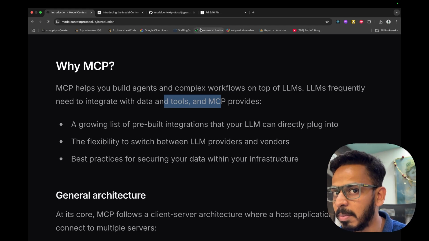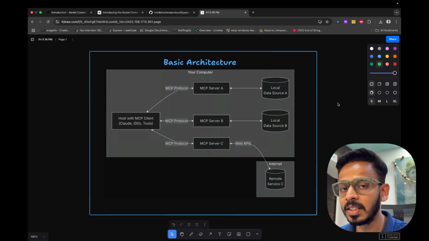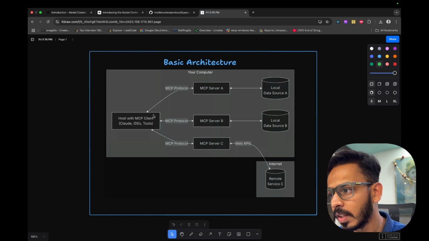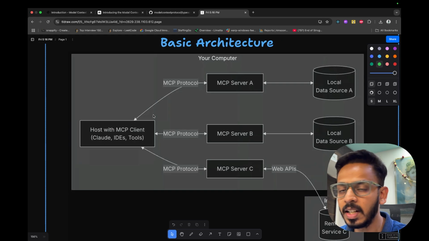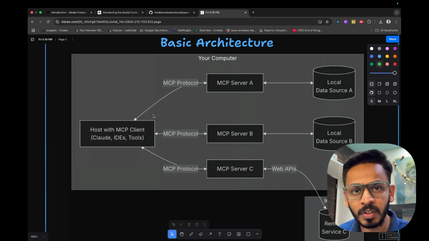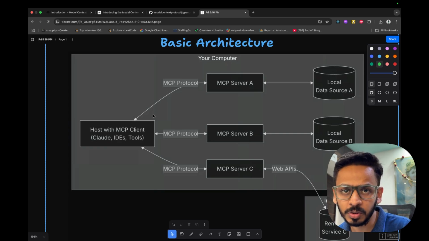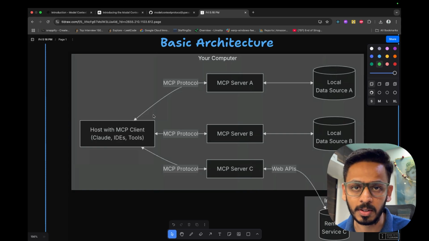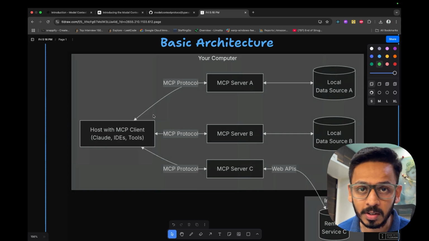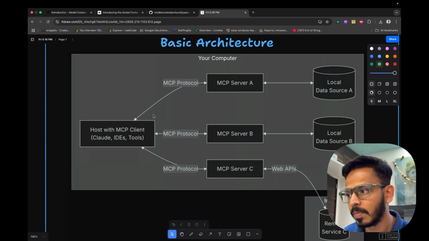Okay, I think this might be a lot of English, but no worries, I'll explain to you what exactly it is. This is how the basic architecture of MCP looks like. First, what we have is the MCP client. Okay, understand this as the client server architecture that we use on the web. Because if you're talking about the web, we have different kinds of protocols: REST protocol, graph protocol. Okay, and the basic protocol is client server architecture. So here what we have is the host, which is the MCP client.